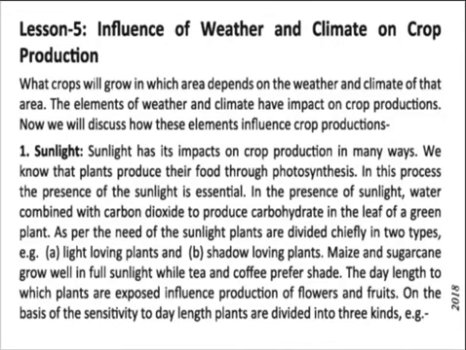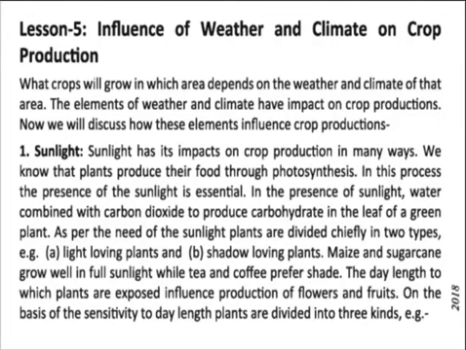As for the need for sunlight, plants can be divided simply into two types: light loving plants and shadow loving plants. Some we can produce in direct sunlight, and some we have to give shade to produce. Maize and sugarcane can grow well in full sunlight, while tea and coffee prefer the shade. The day length to which a plant is exposed influences the production of flowers and fruits.